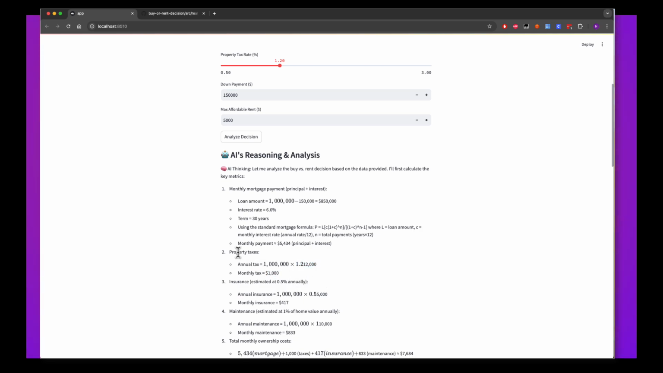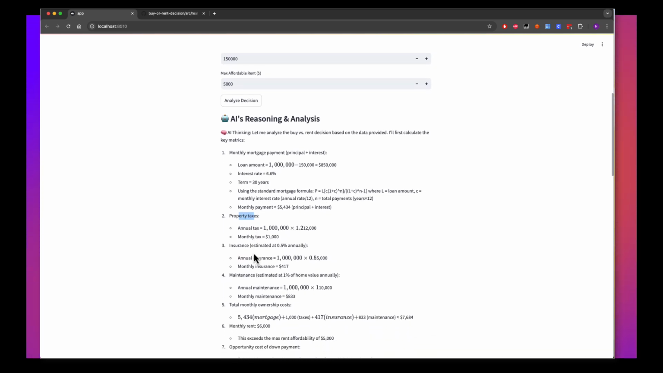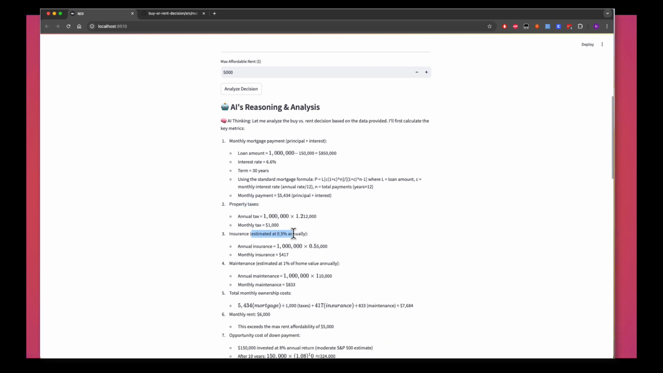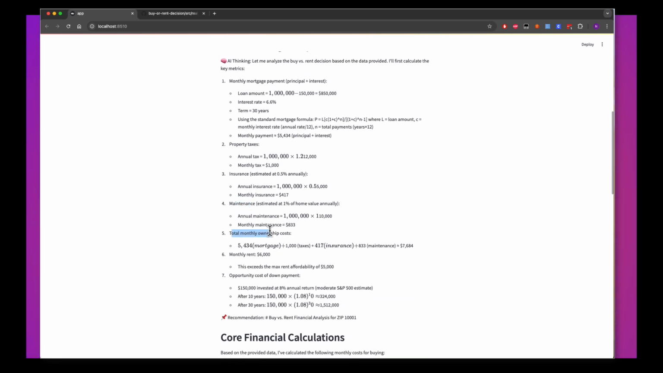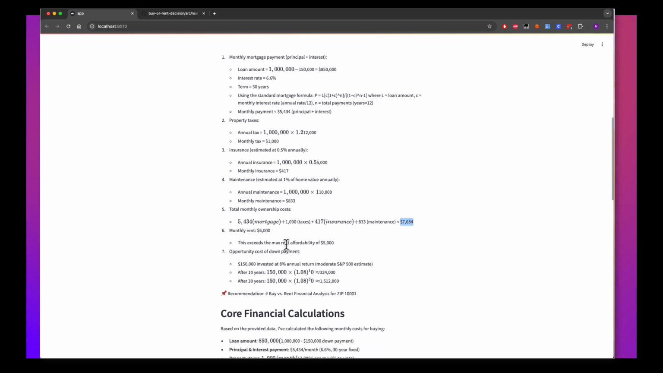Thereafter, this is the property tax. Thereafter, it will be calculating the insurance, estimated at 5% annually. Then maintenance will be 1% of the house, and the total cost of ownership is coming around 7,684. Thereafter, it's telling me the monthly rent of 6,000, and then this is 5,000.